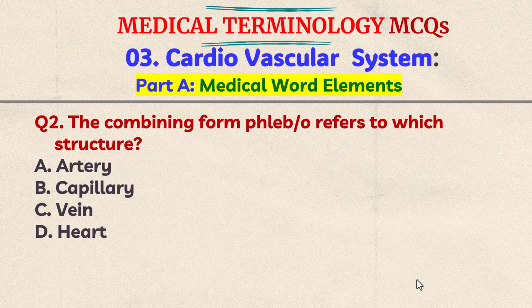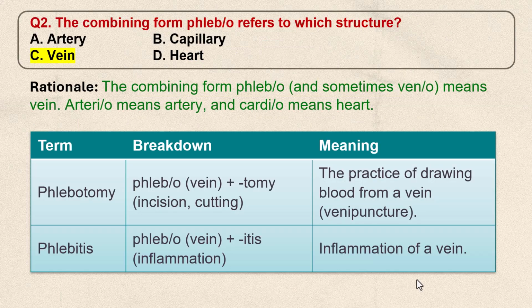Question number 2. The combining form phlebo refers to which structure? A. Artery, B. Capillary, C. Vein, D. Heart. Think the answer. The correct answer is C, vein. The combining form phlebo and sometimes veno means vein. Arterio means artery and cardio means heart.